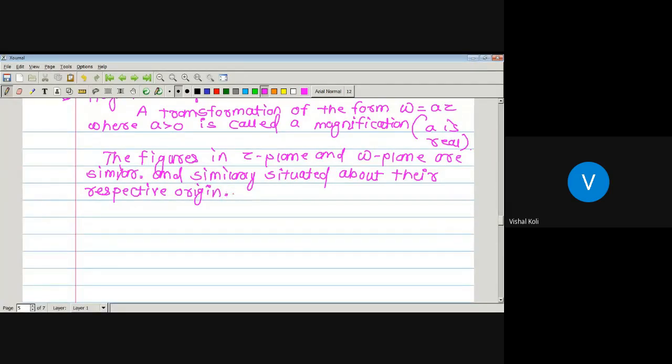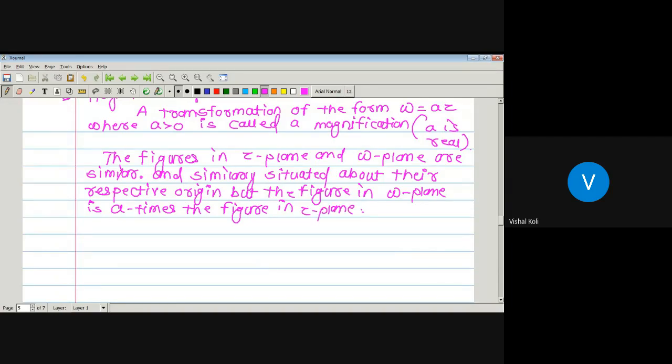But the figure in the W plane is A times the figure in the Z plane.